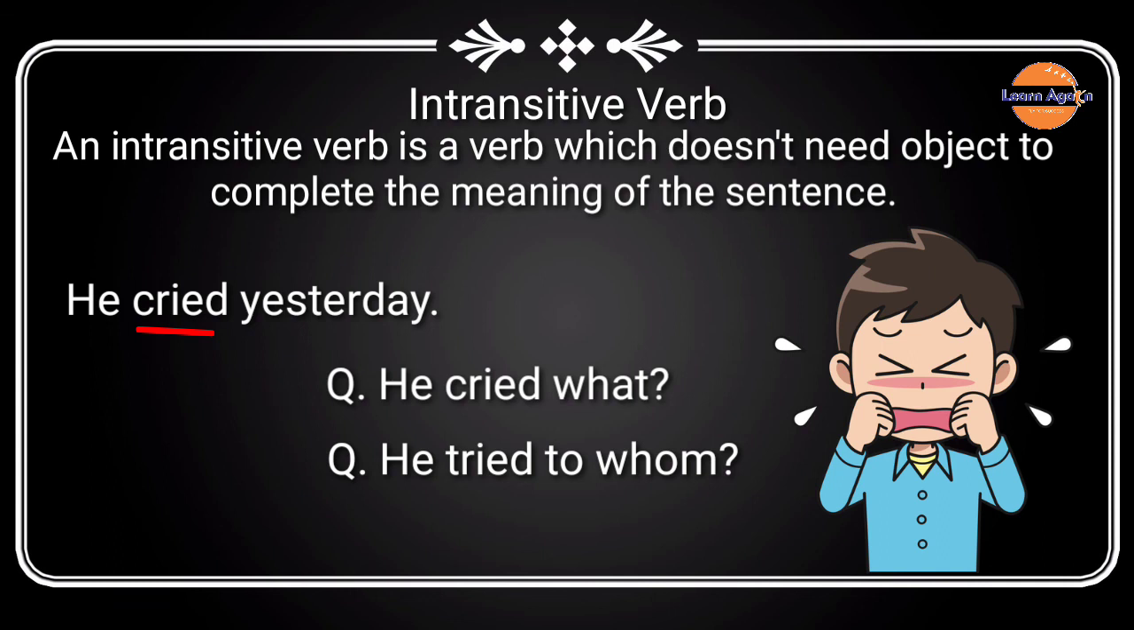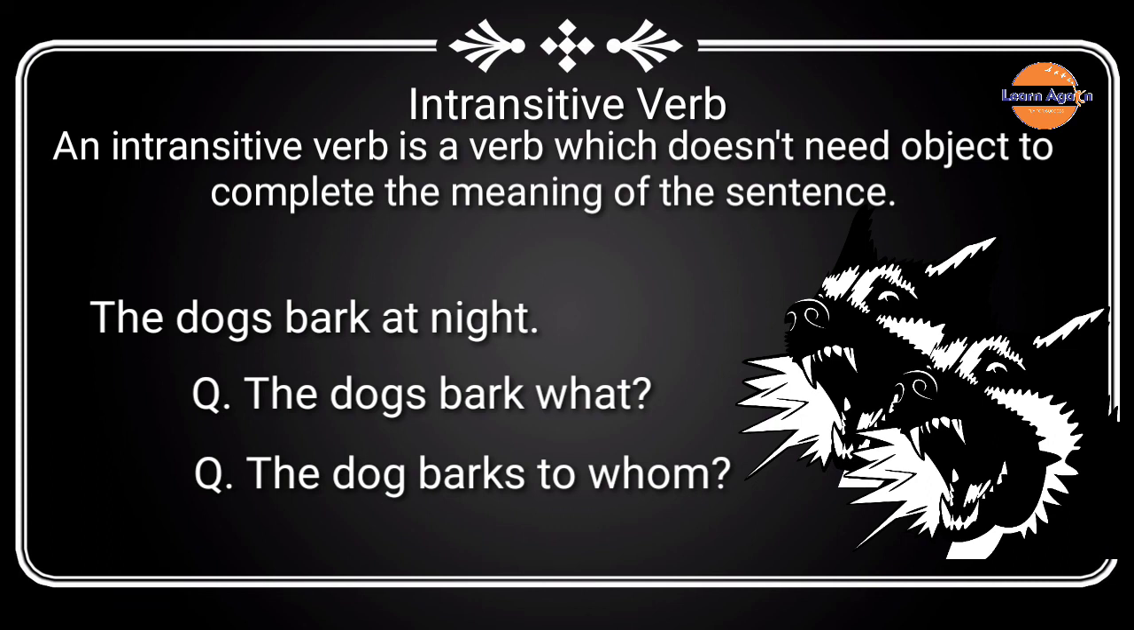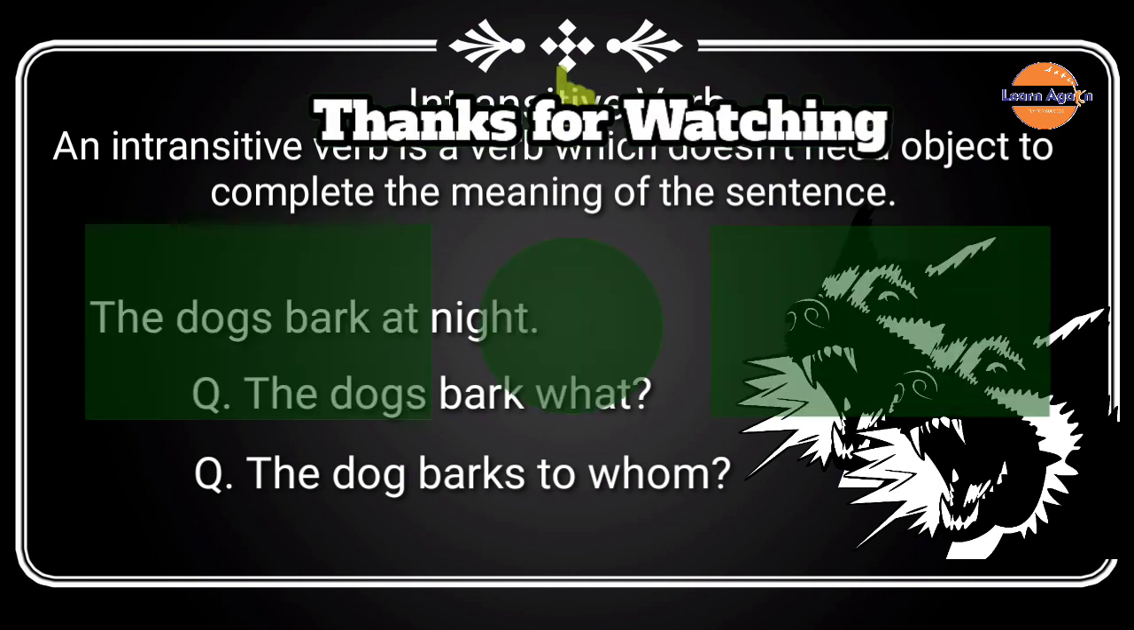Let us have another example. The dogs bark at night. Now think, does this sentence have meaning? Yes, it has. Now let us try questions. If we ask the dogs bark what? We do not get any answer. If we ask the dogs bark to whom? Still we do not get any answer. Therefore, bark is an intransitive verb.